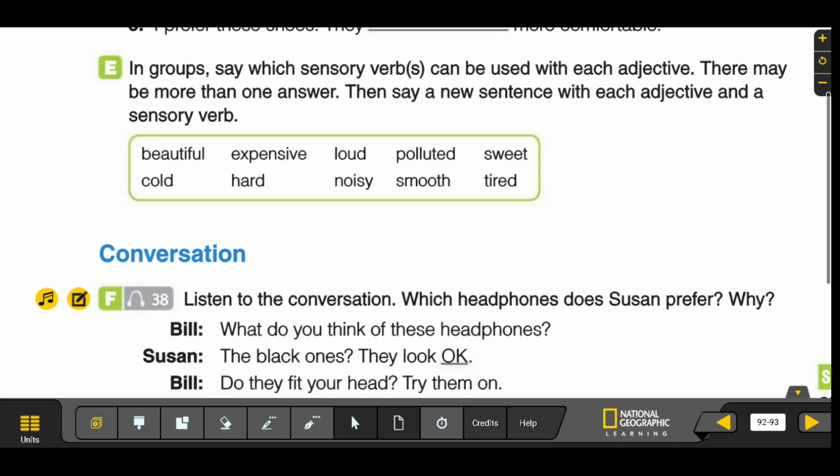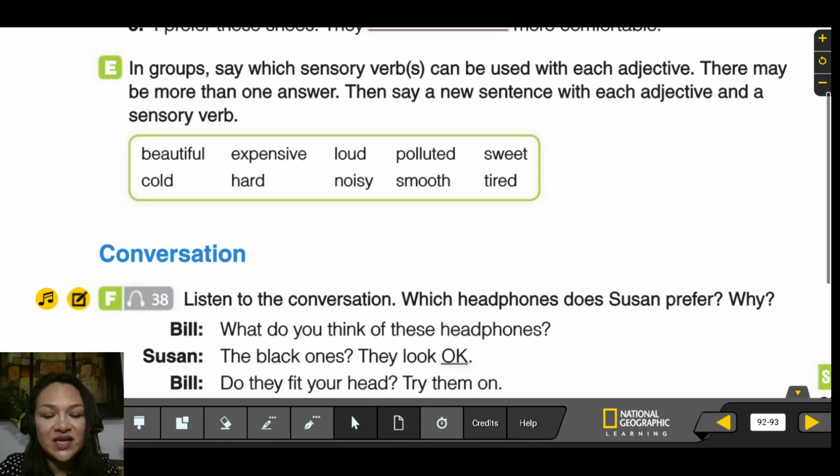Let's practice one more time, okay? Listen and repeat. Beautiful, expensive, loud, polluted, sweet, cold, hard, noisy, smooth, tired.